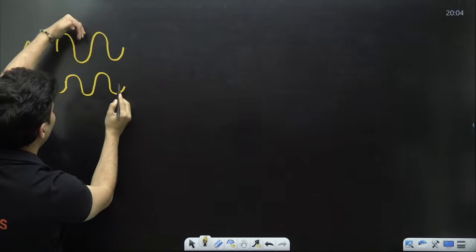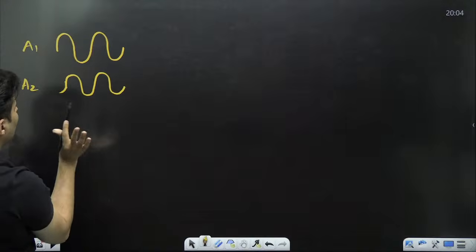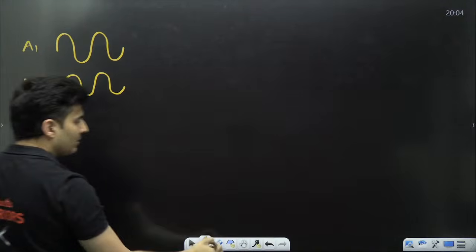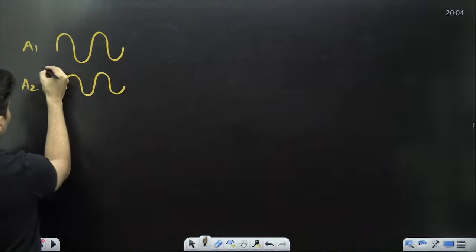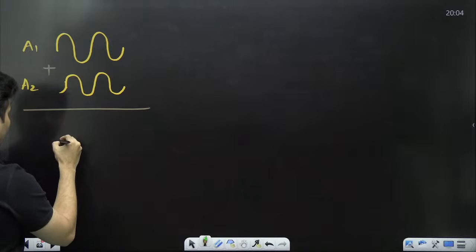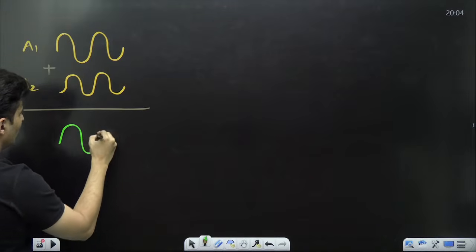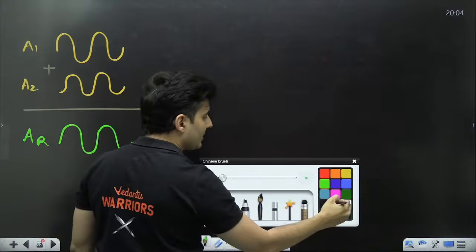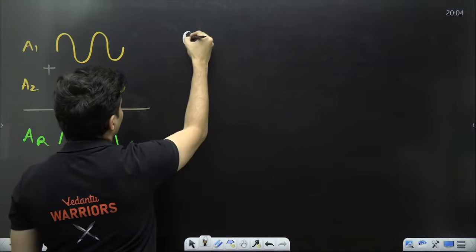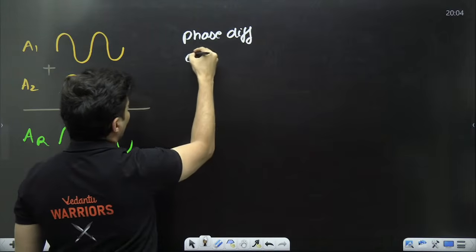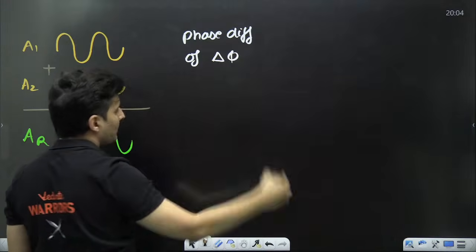They are not perfectly in sync, they are not completely out of phase. I hope you can see that. So there is some kind of phase difference between them, and I will get maybe a new resultant wave. In this case, there is a phase difference of, let's say, del phi.